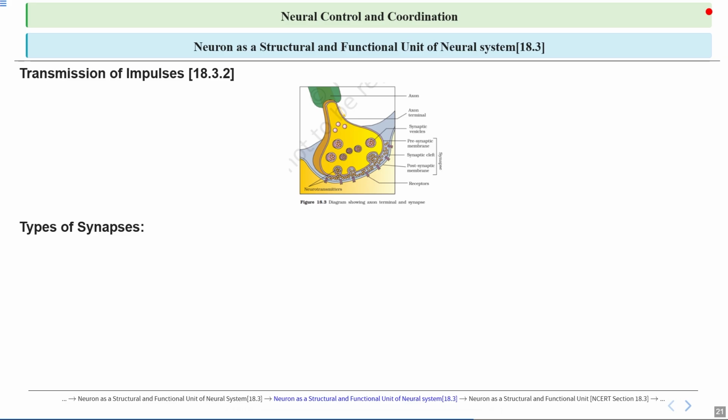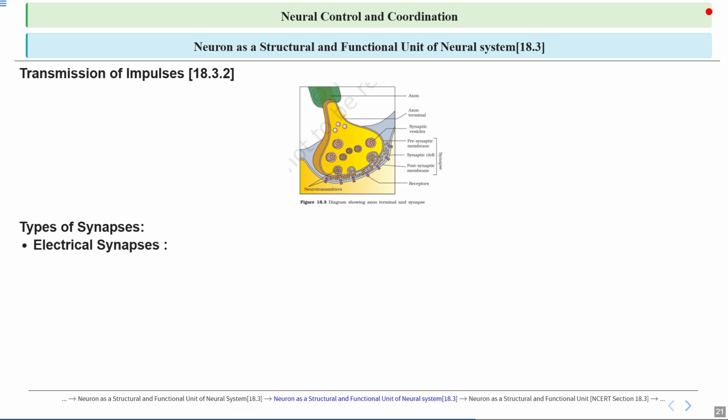So let's talk about the different types of synapses. Let's talk about each of them. First, we have electrical synapses. They are the type of connection between neurons where the membranes of the sending, or presynaptic, and receiving, that is postsynaptic, neurons are very close to each other, allowing ions and small molecules to pass directly through a gap junction.